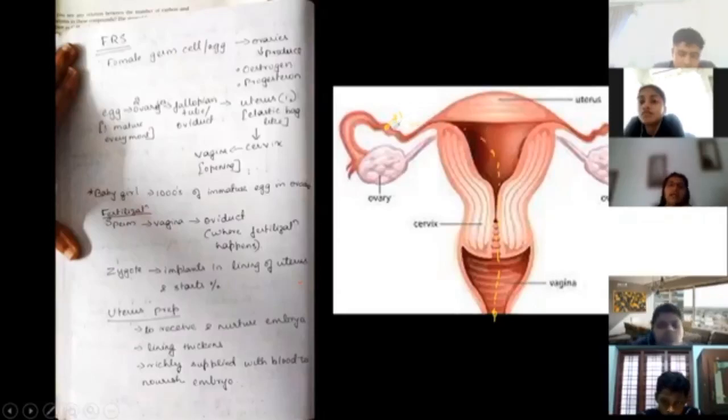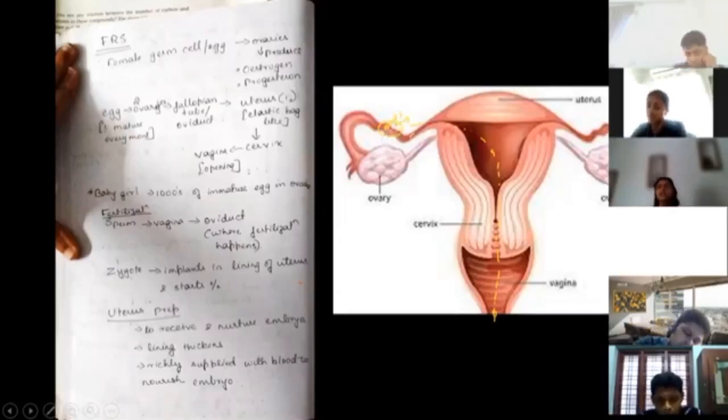And please note, the fertilization is going to happen in the fallopian tube. Do not make this mistake. It cannot happen anywhere. It is going to happen only in the fallopian tube. Okay, and both of them are very happy because their life's purpose is done with, because the fertilization has happened. And what is formed? Zygote is formed.